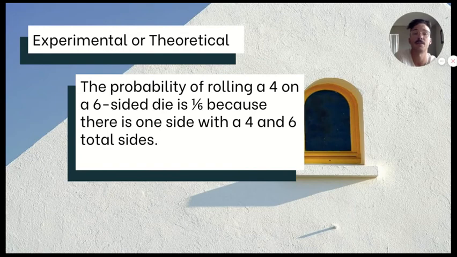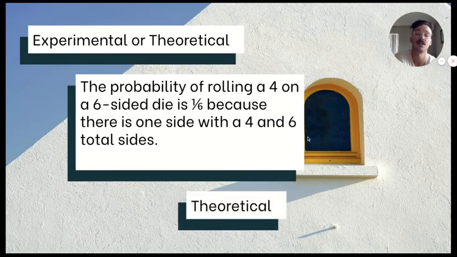All right, so you're going to tell me here, is this experimental or theoretical? The probability of rolling a 4 on a 6-sided die is 1/6 because there is 1 side with a 4 and 6 total sides. Do you think that is experimental or theoretical? All right, let's see how you did. That is theoretical because we haven't actually rolled the die. We're just looking at how the die is set up and comparing the number of sides that have a 4 compared to the total number of sides.